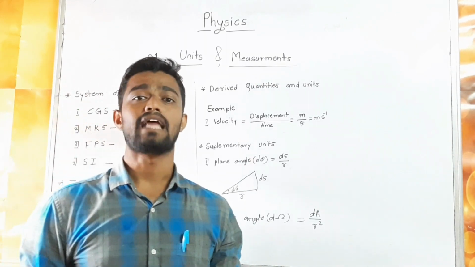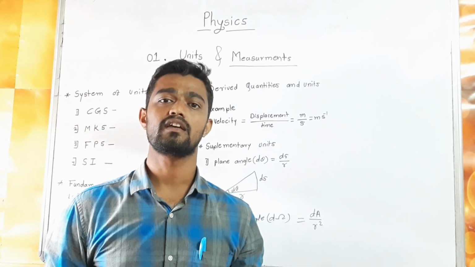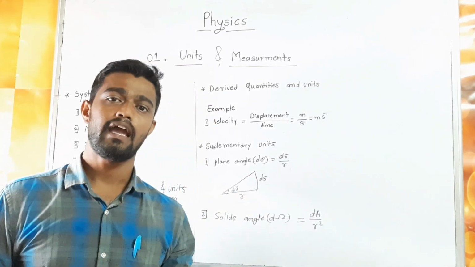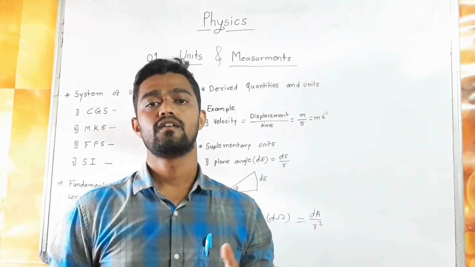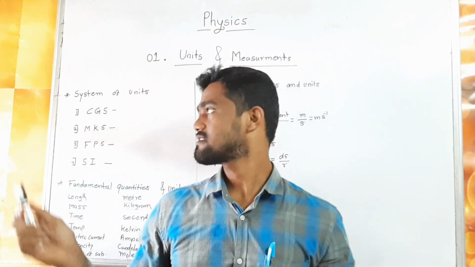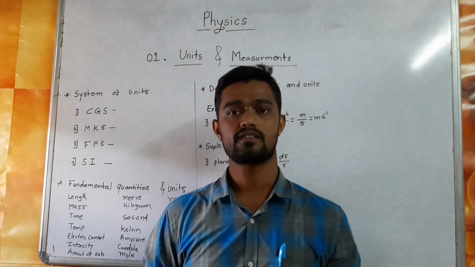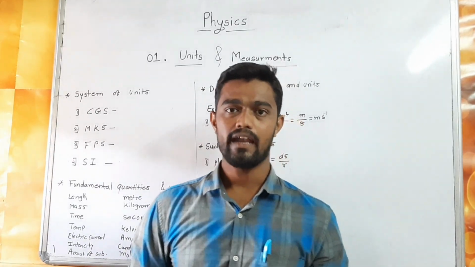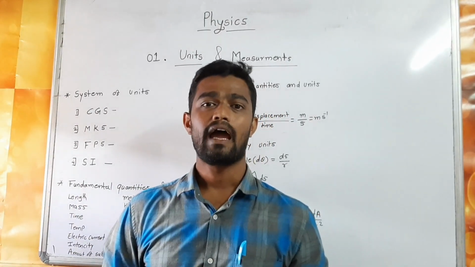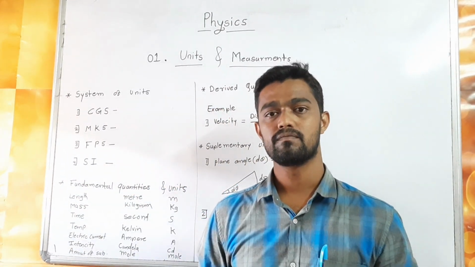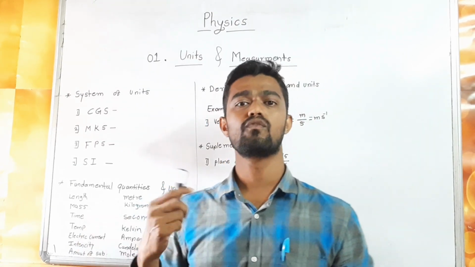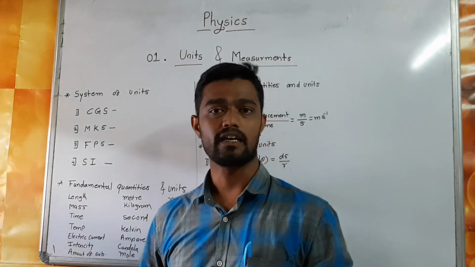In Paris in 1971, the 14th General Conference on Weights and Measures recommended the use of the International System of Units, which is called the SI unit. The SI unit is a decimal system, and conversion in this system is very simple and convenient. So all over the world we use the SI unit.